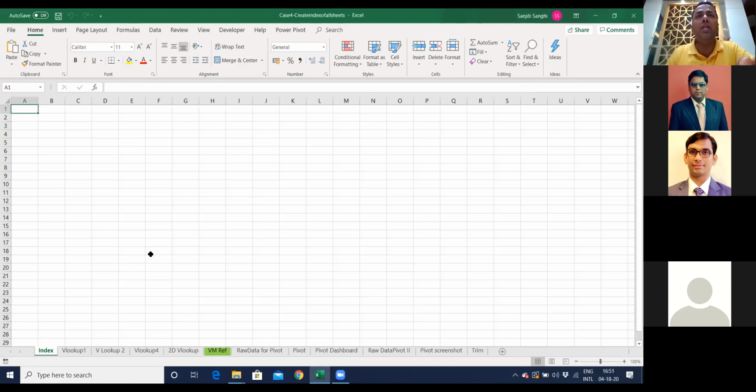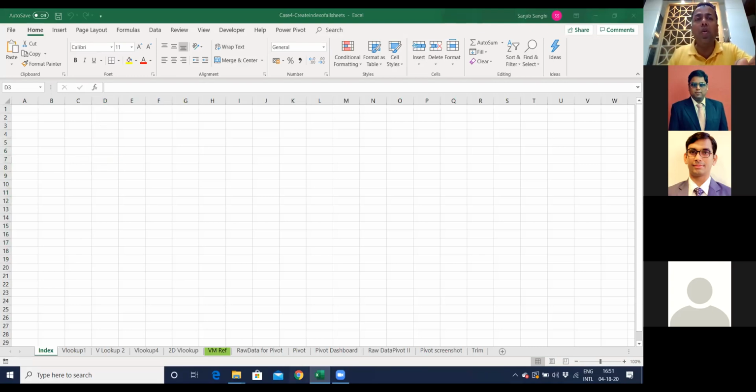So imagine a situation where you have multiple sheets. Let me see if I've shared the screen for you. Yes, it is. So you have multiple sheets like VLOOKUP, you have your masters, your employee file, your customer files, and you have multiple sheets. And you want to create an index of all these sheets and link that with all these sheets. If that's the objective, you can create a macro for this as well.